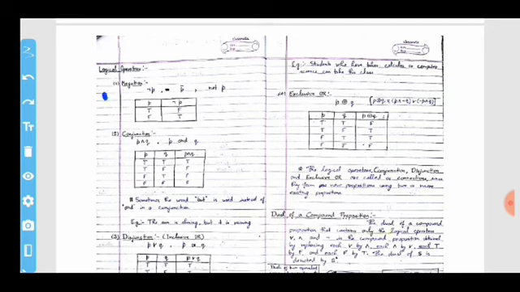First one is your negation, second one is your conjunction, and third one is your disjunction. So now let's explain one logical operator.